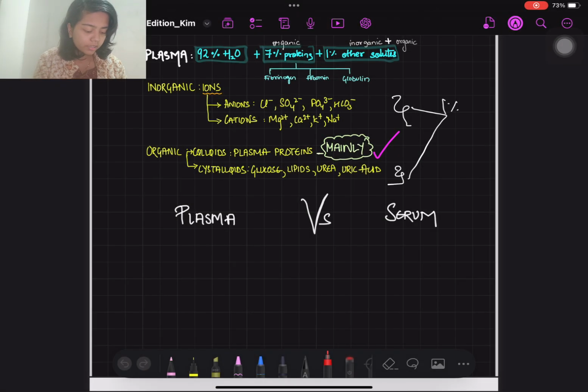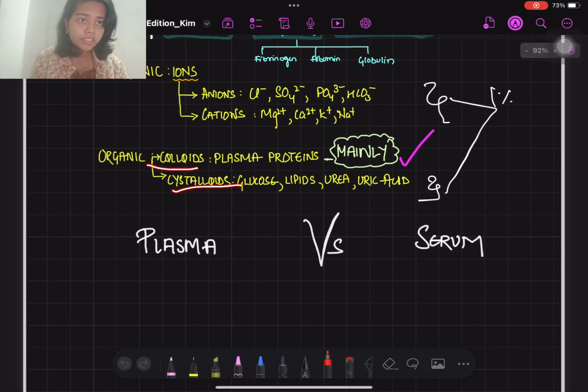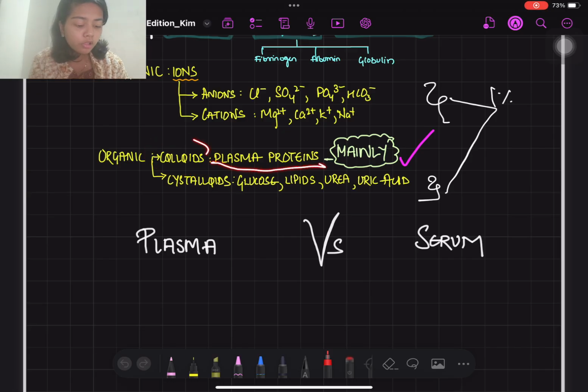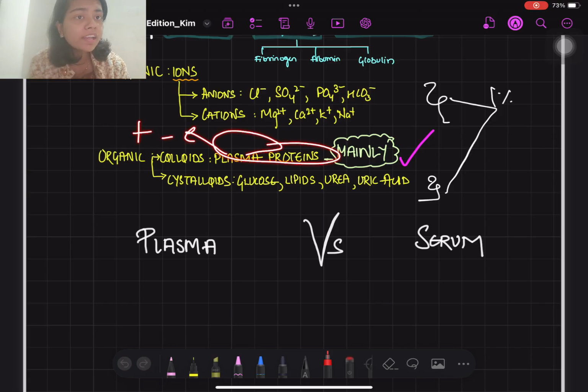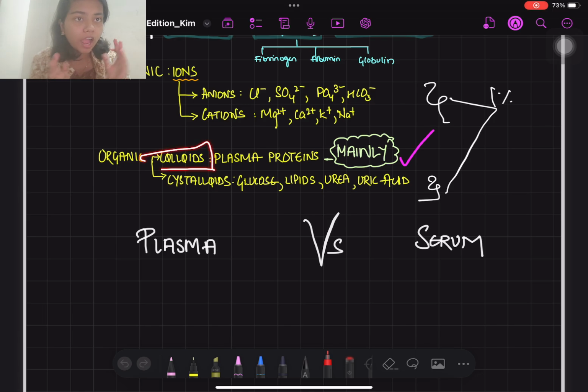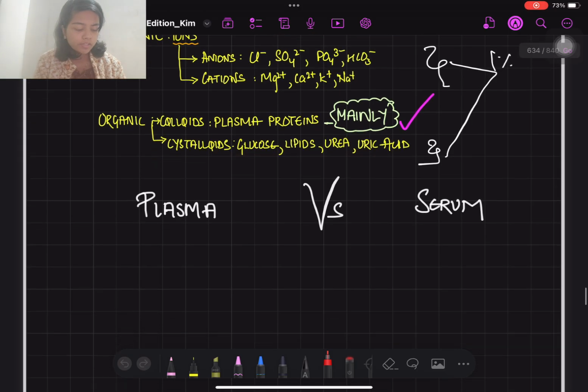Okay, if you have not understood colloids and crystalloids, colloids are basically large molecules, and as you can see, plasma proteins has been written. Colloids are large molecules, meaning they cannot cross the capillary membranes and hence they attract water towards themselves, because proteins will have charges, so that will attract water. Whereas crystalloids are small molecules, they can cross the capillary membranes. So in them come glucose, lipids, urea and uric acid. Okay, so this was about colloids and crystalloids.